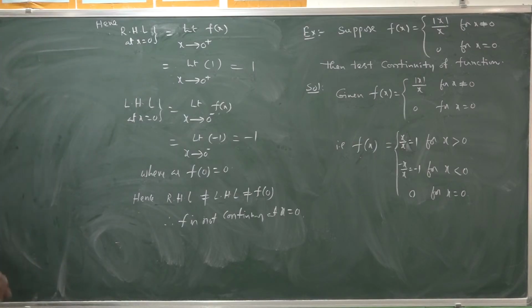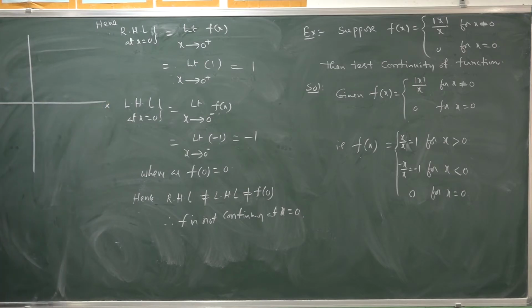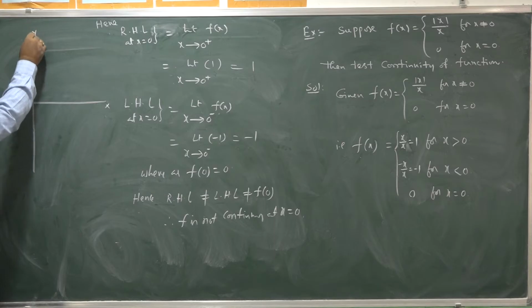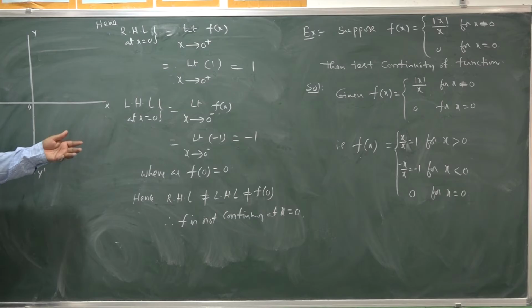Graphically, the continuity of the same function may be clearly discussed like this. By the analytical method based on the limit concept, we announce that the function is discontinuous at 0. In the same way, graphically we will observe the function is discontinuous at x equal to 0.